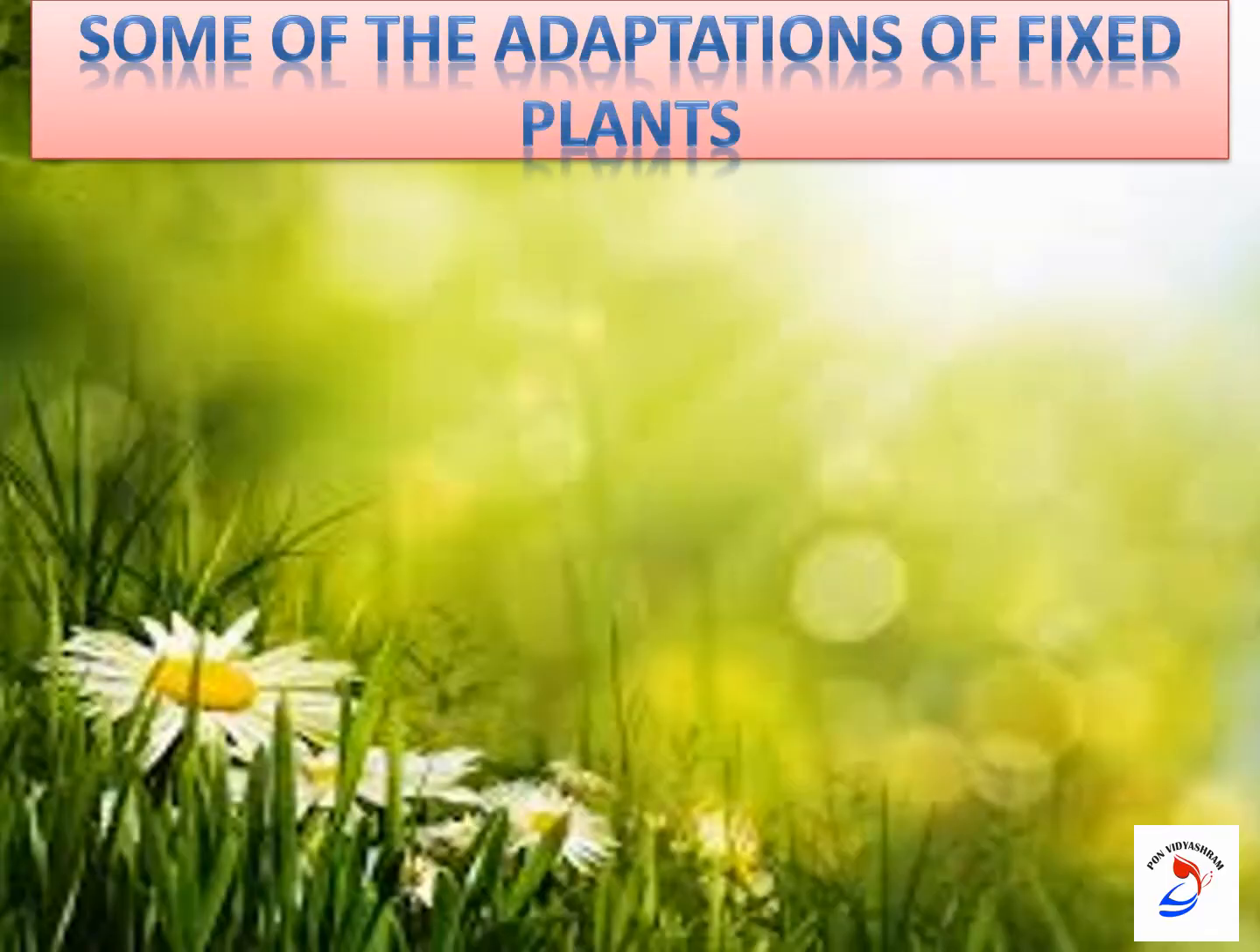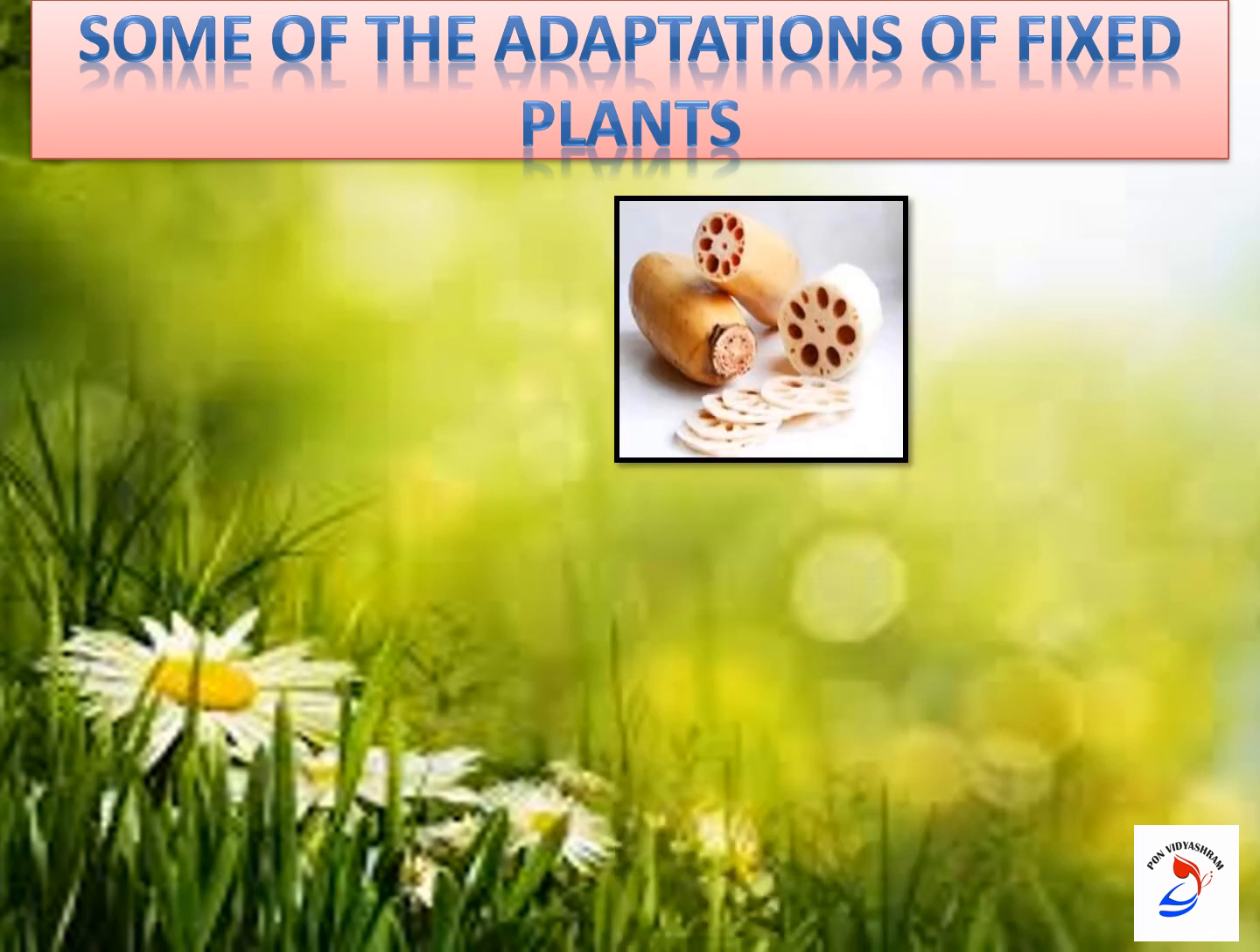Yes, children, here we are going to see some of the adaptations of fixed plants. So look at the picture carefully. This is the stalk of the fixed plants. The stems of many fixed plants are under the soil of the water body, but the leaves and flowers float on the surface of the water, and they are connected to the stem by long thin stalks.